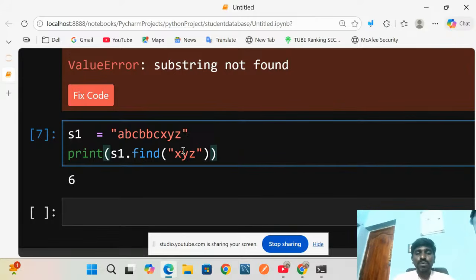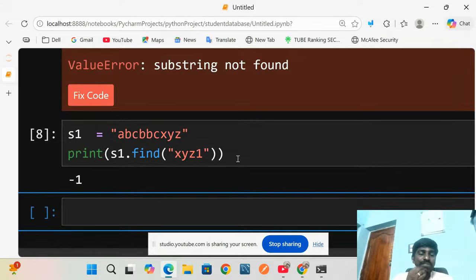Now, if I have to give something other than the original string, which is not in the given string, then suppose I give 1, which is not here, right? So now I just run this one, it will give -1. This is the only difference.